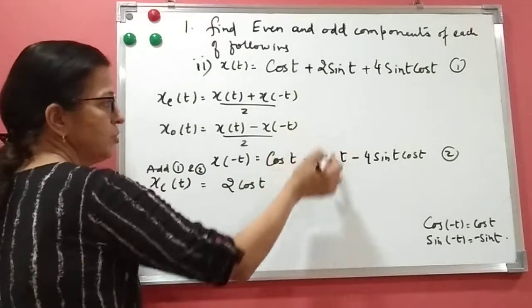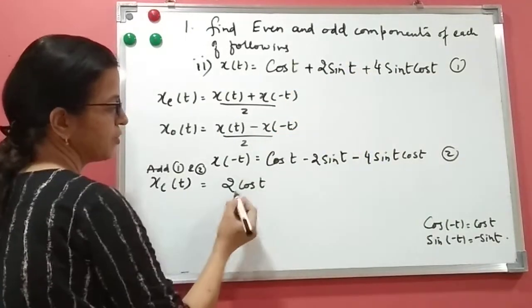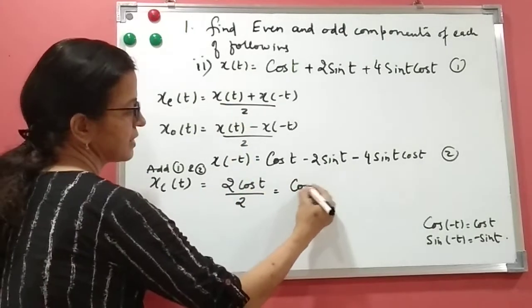When you add, this 2 will get cancelled, 0. This also will get cancelled, 0. You have 2 cos t upon 2 because in the formula it is 2. So the answer is cos t.